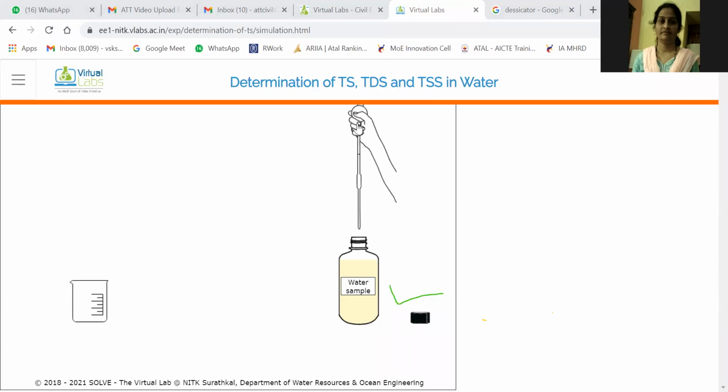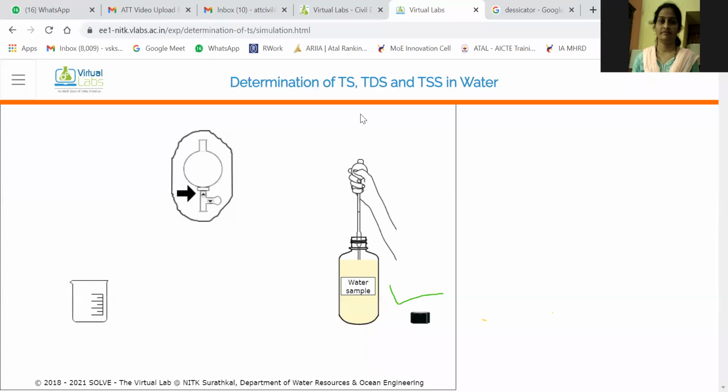For the experiment, they are asking me to click here. Okay, this arrow is asking me to click here, so it will take the sample. So it has been dipped over here.